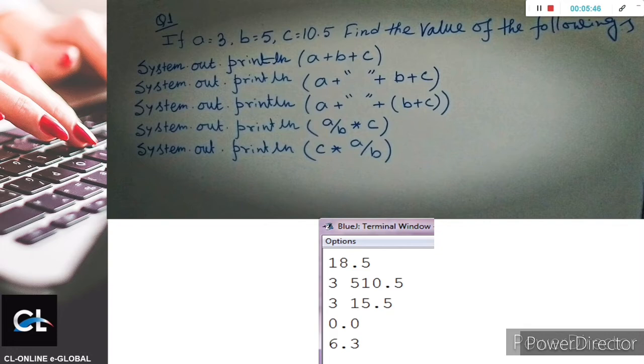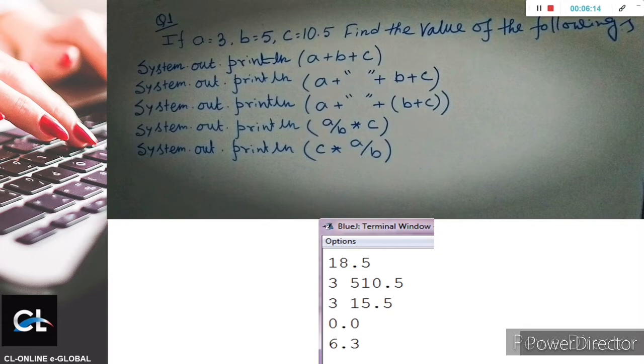As a teacher, what I observe is students always make mistakes in this portion. So mind it, into, division, mod, all have the same precedence. We have to follow left to right. Left to right means A divided by B into C, first it will perform the division.